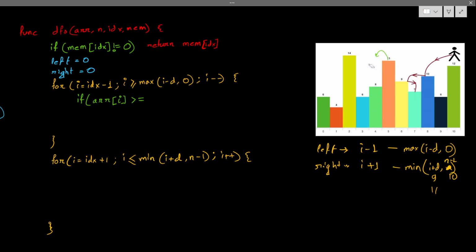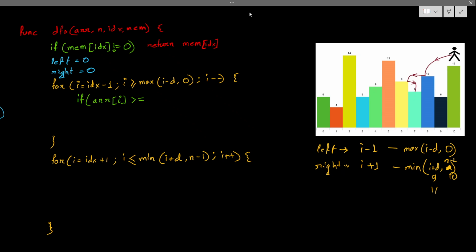Assume 13 is present in this place. I cannot jump here as well, because I can jump only if everything between is strictly smaller, not smaller or equal to.